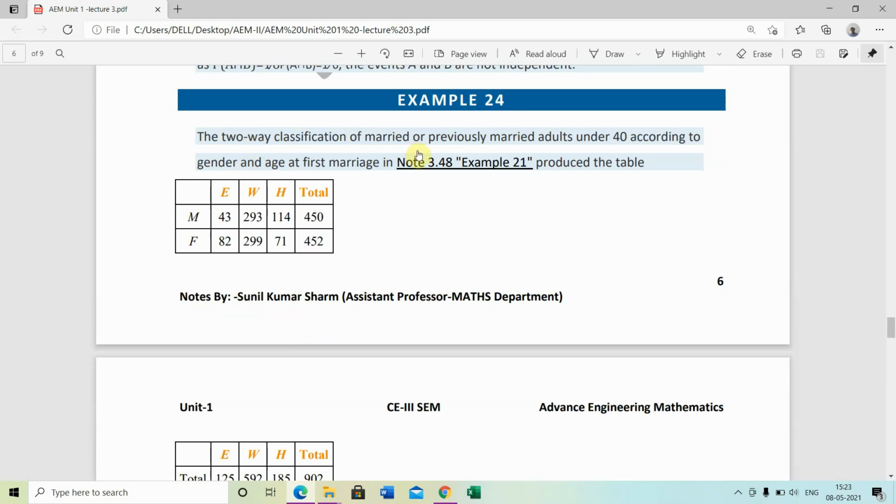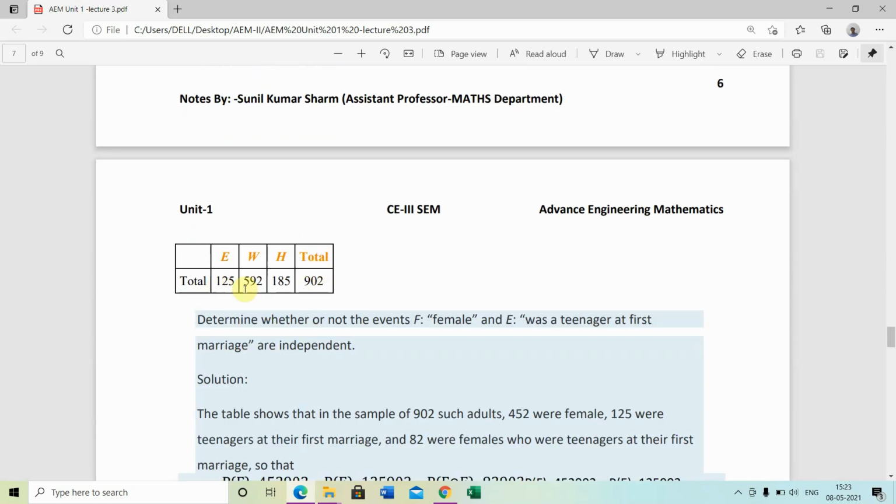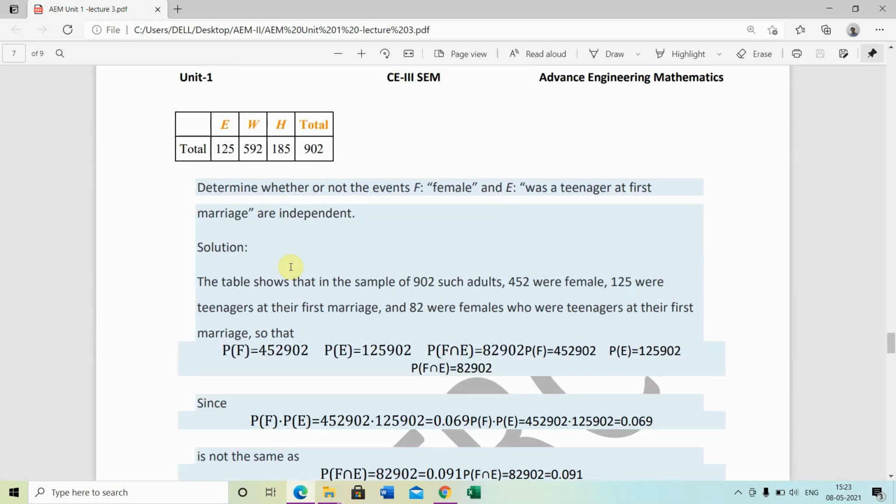The two-way classification of married and previously married adults under 40 according to gender and age at first marriage is produced in the table. Male and female were given, with teenagers and 20s or older, and the totals are 125, 190, 592, 185 and 902 is the total. Determine whether or not the events F, female, and E, was a teenager at first marriage, are independent.